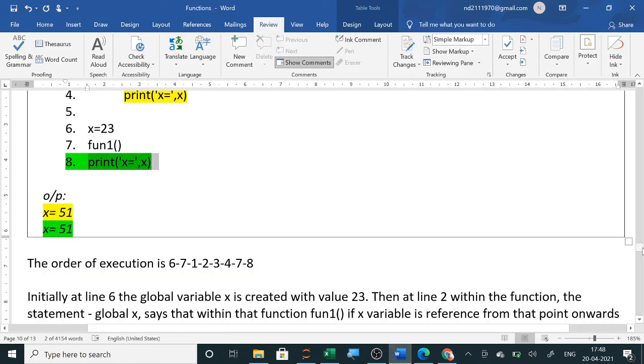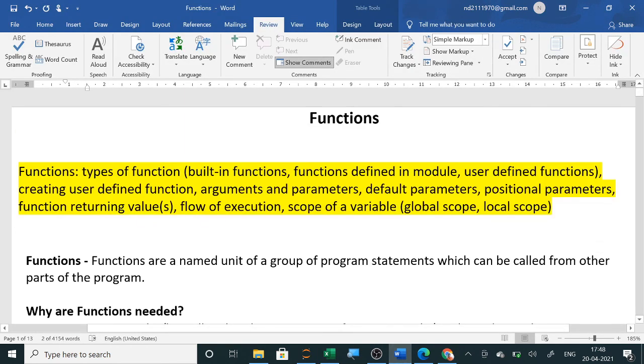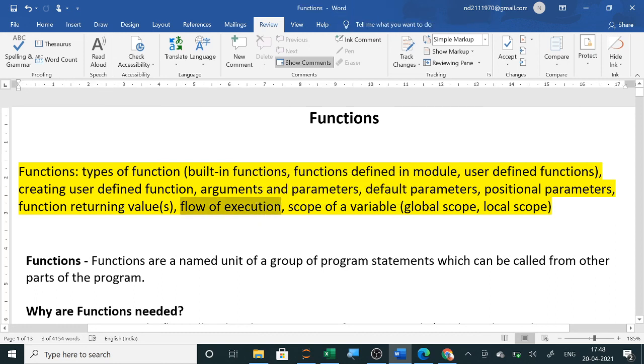So I think this is the end of the syllabus of function. We have already done different types. We have done user defined functions, how to create them with different types of arguments and parameters: single argument, two arguments, three, multiple arguments, without argument, then default parameters, positional parameters, returning values, flow of execution for output questions, this will come. Then the last one was scope. So we have gone through each and every question. Go through the syllabus and the questions.